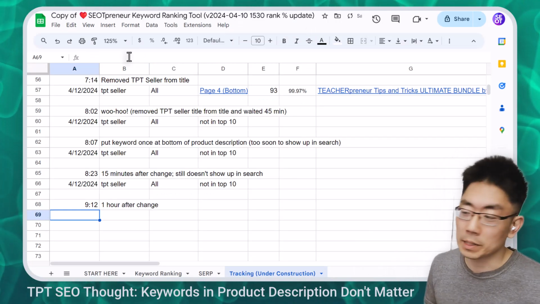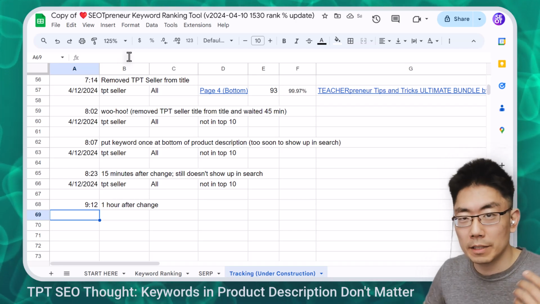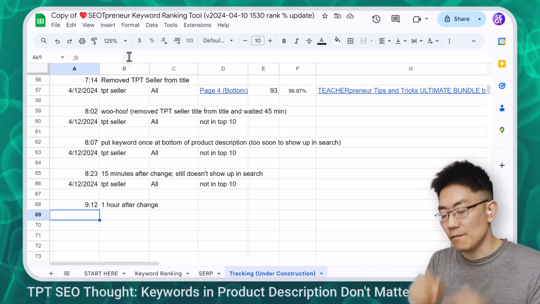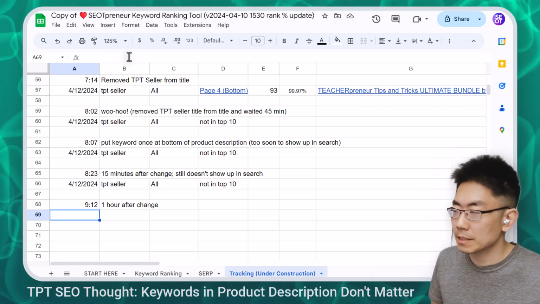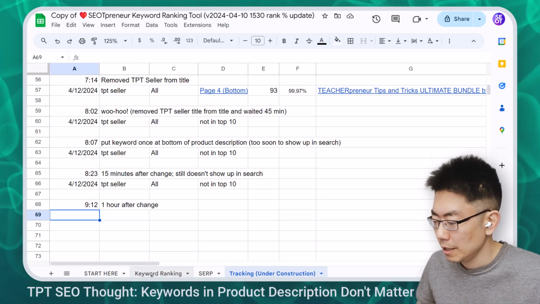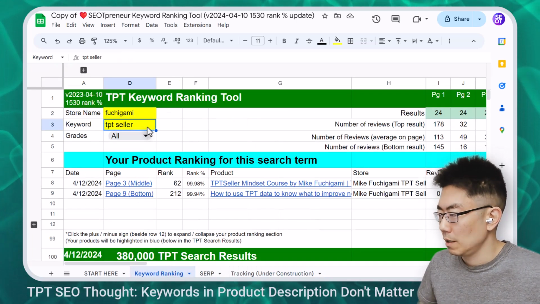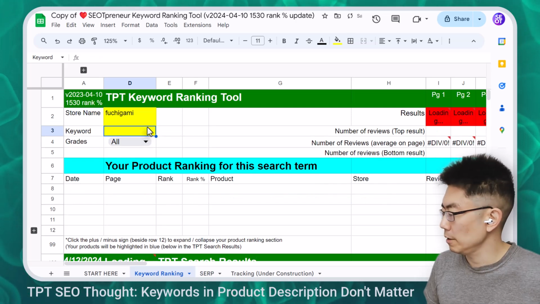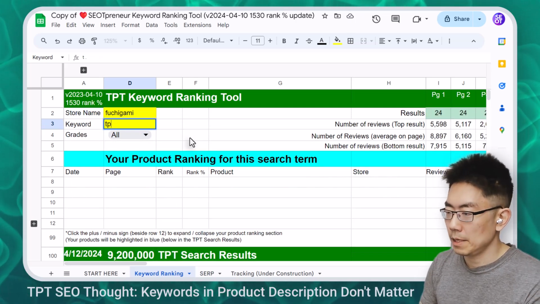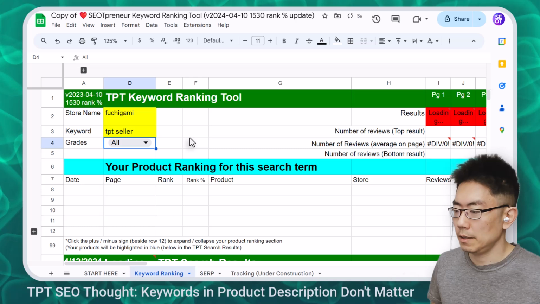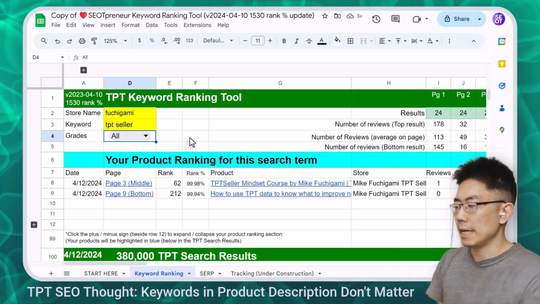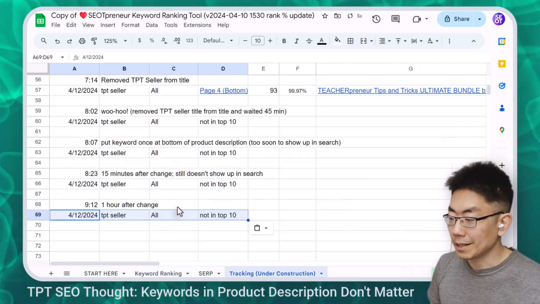It's 9:12. So it's an hour after I put the keyword TPT seller once in the very bottom of my product description. Let's see if it shows up on TPT search. Here's my keyword ranking tool. I'm going to get rid of this to clear the search results. I'm going to type TPT seller. And does the ultimate bundle show up in here? The answer is no. Just copy that down. It's not in the top 10.